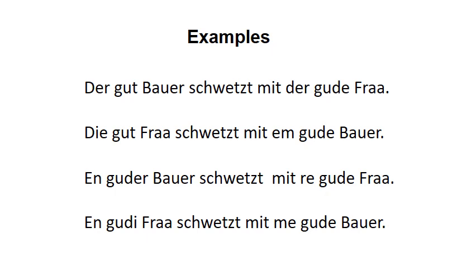And you can see here I've got the weak declension. I've got da gut, that is the declension that has the d or the s, the definite article. I've got da gut Bawa, that's the nominative singular, and then I've got da guda Fra, that's the dative singular.